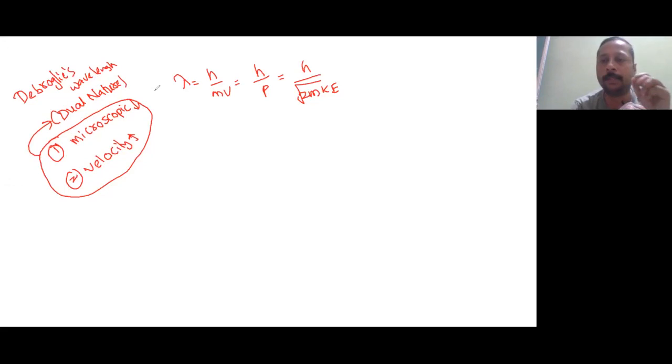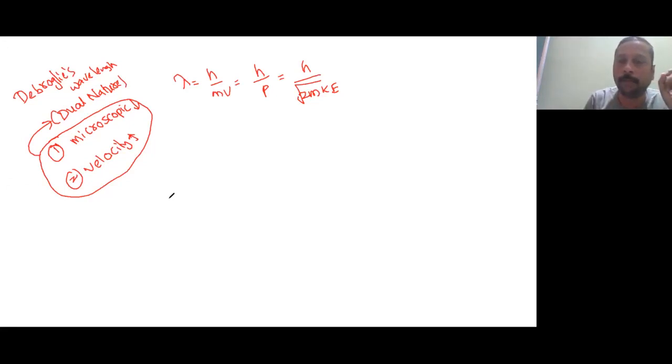Okay, what is a must? Suppose what is the de Broglie wavelength for an electron at rest? You cannot specify because velocity is zero. What is the wavelength corresponding to a truck? Then also it is negligibly zero. Why? Because it is not a microscopic particle.